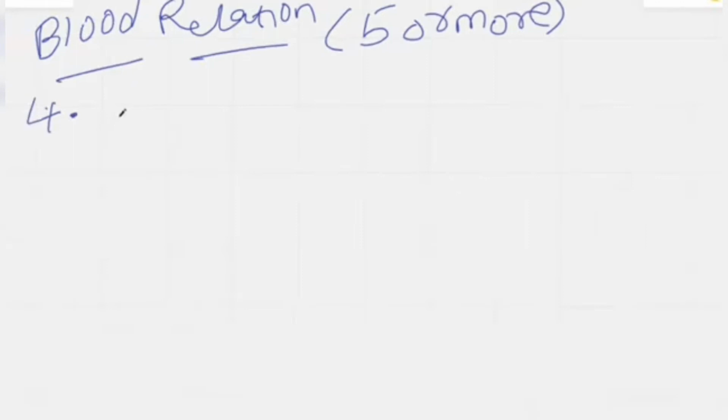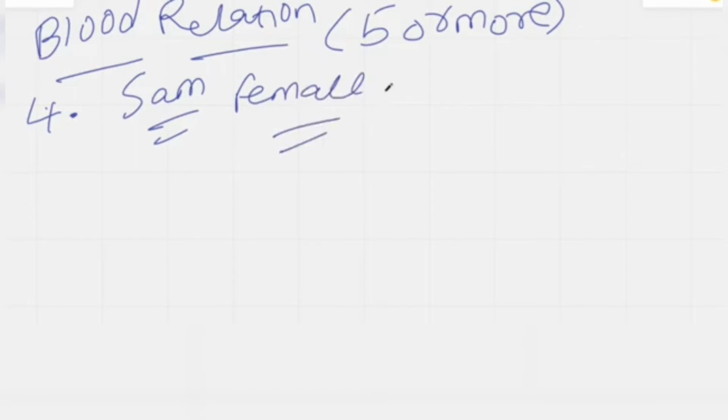Okay, the fourth point is, in some questions the data will be given. So in the data, gender cannot be decided from the given name. For example, if the question gives Sam, you cannot say Sam is male, or Samantha, like that, you cannot say she's a female. There might be a chance of being male also. So my point is, you cannot decide the gender based upon the given name. Okay, so that is the fourth point.